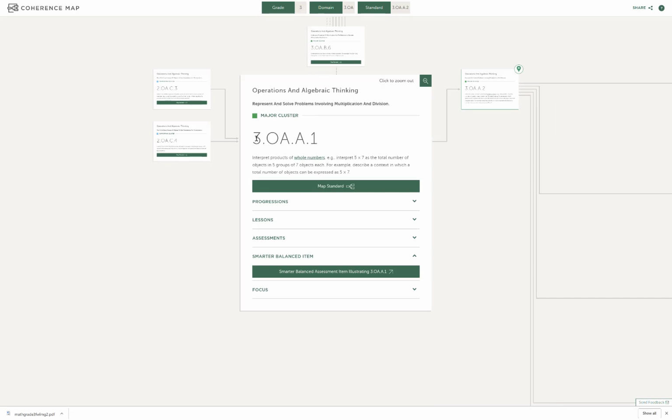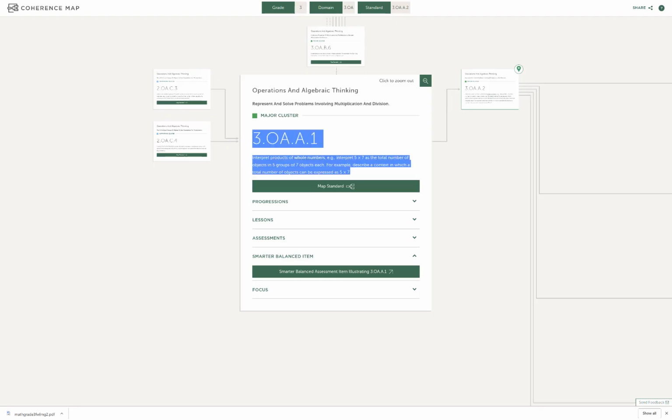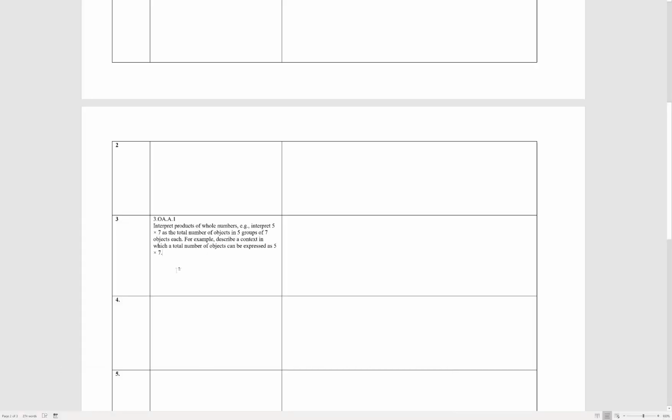So on this particular project, let's say you want to start off with this third grade OA.1 standard. So just copy the standard, and here's my third grade. I'll paste it. And then next, what I'll need to do is get the reference. So just grab that URL. I don't think you can see the URL because my video is not grabbing it, but you get the idea. Copy and just paste that right in here.